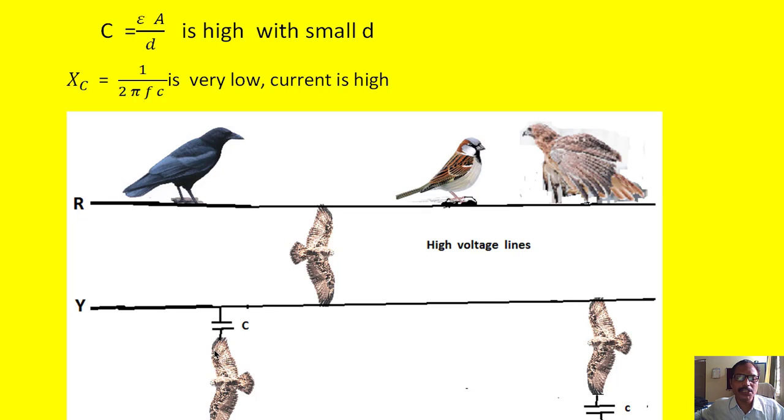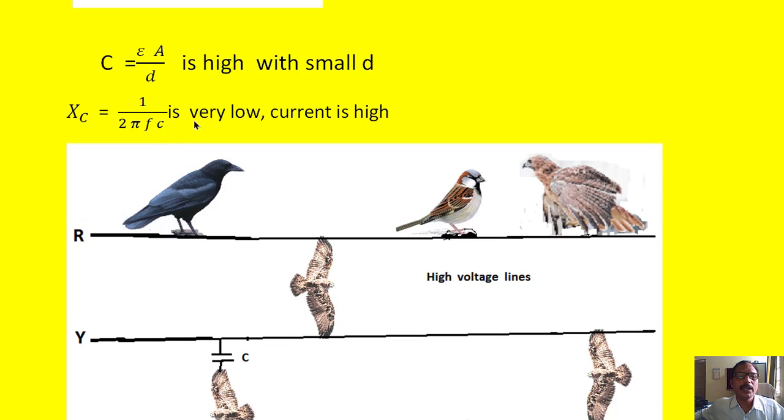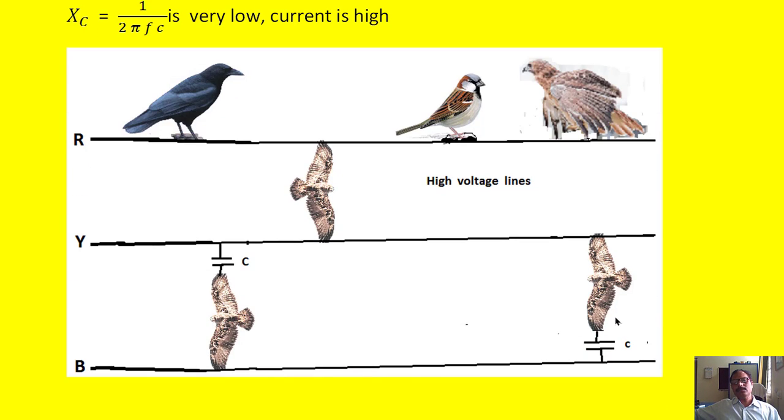Suppose the distance between this wing and the line Y is more. In that case, the capacitance will be very low, and the capacitive reactance is very high. The current that flows through the eagle will be less, so there will not be any shock to the eagle. Similarly, suppose the same eagle touches its wing to the Y phase, whereas the other wing is not touching the B phase like this.